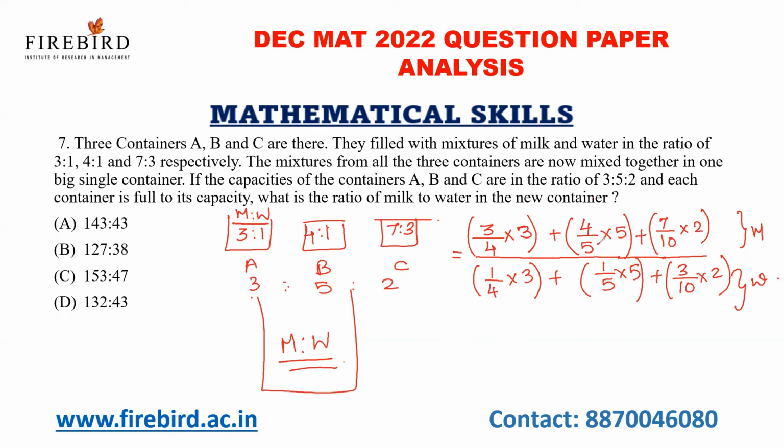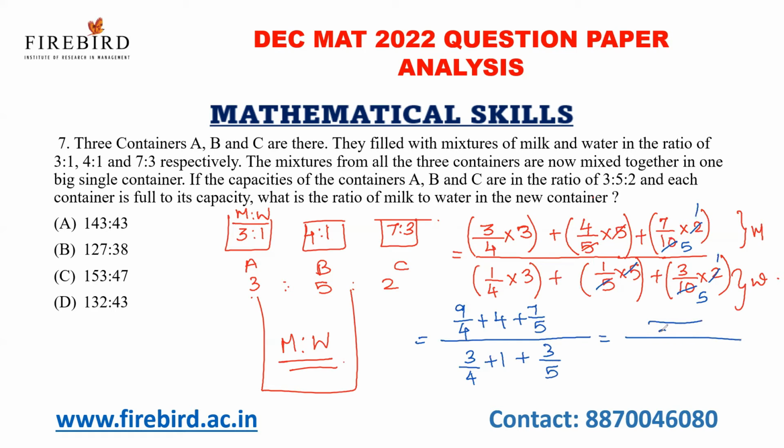So now I can cancel 5 here, and similarly I can cancel 5 here also. Now the ratio of milk to water is 9 by 4 plus 4 plus 7 by 5, and in the denominator, 3 by 4 plus 1 plus 3 by 5. What is the LCM for 4 and 5? 20 is the LCM.